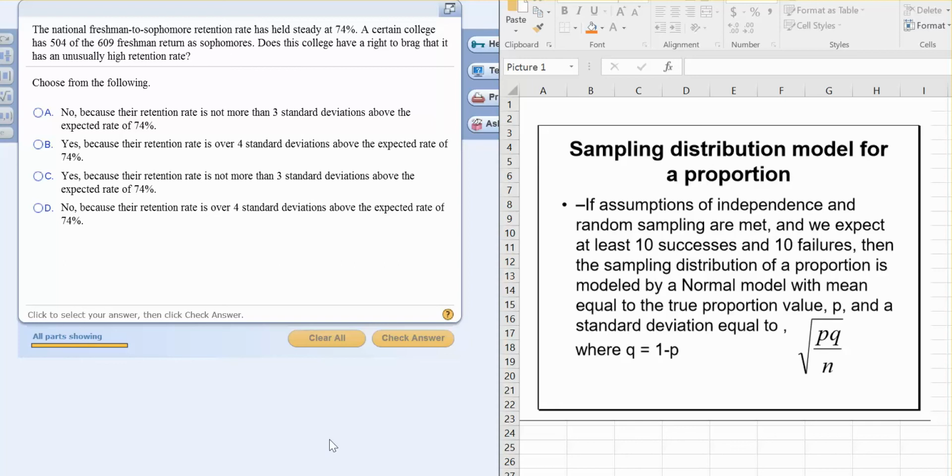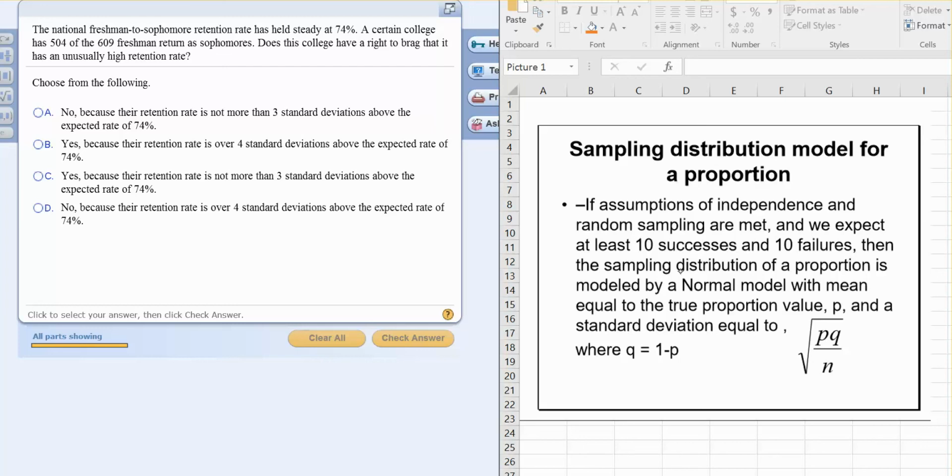If we're applying the sampling distribution model for proportions, we have to look at the assumptions. The independence: the fact that one freshman returns probably doesn't affect another. Random sampling, we're not really told. We're hoping this college is a representative sample. That's a little bit dangerous, because a lot of private colleges have much higher retention rates than some of the public universities, or a highly selective college.